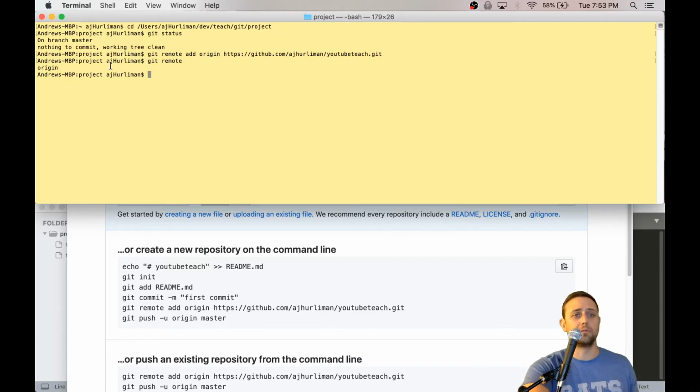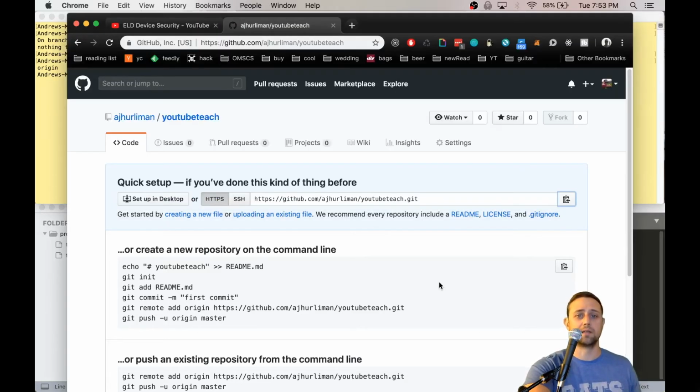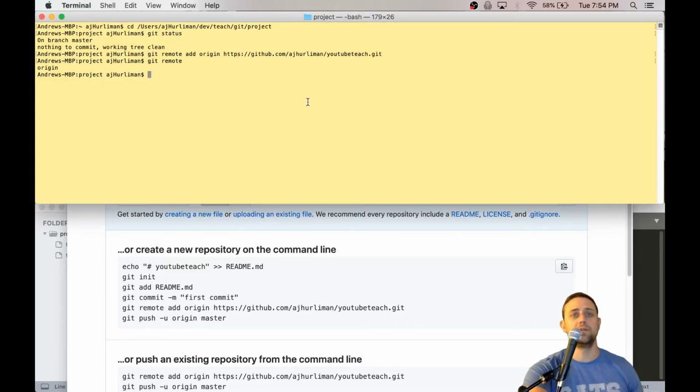We have one remote. It's called origin, and that is this GitHub project right here. Alternatively, if you had just joined a team and they already had a GitHub repo set up with a bunch of work on it, and you just wanted to start contributing, and you wanted to go in the opposite direction, instead of starting with a local project and connecting it with an empty remote, and instead you had a remote full of stuff and you wanted to just clone it down, you would do something like this.